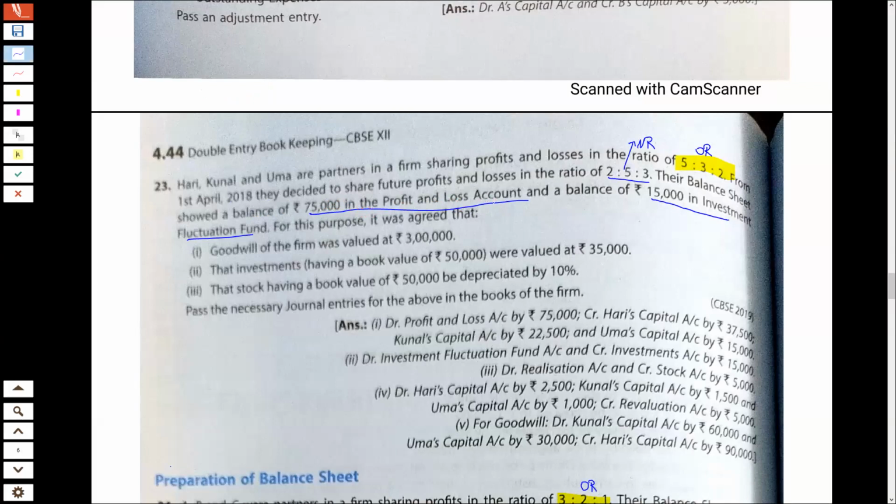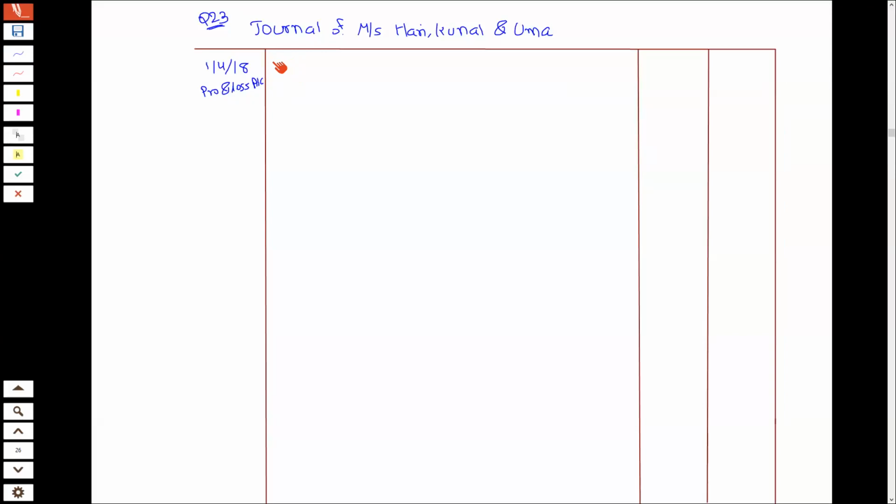So if in the absence of information, we assume that there is a credit balance in profit and loss account. So to distribute, मैं उसे debit कर दूंगा. So I will write profit and loss account credit balance.